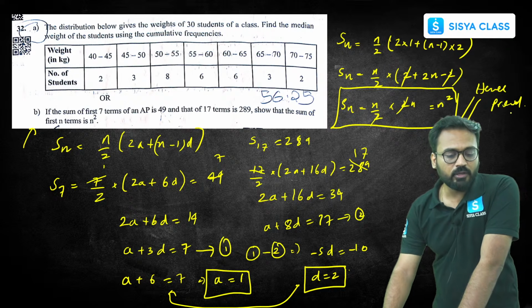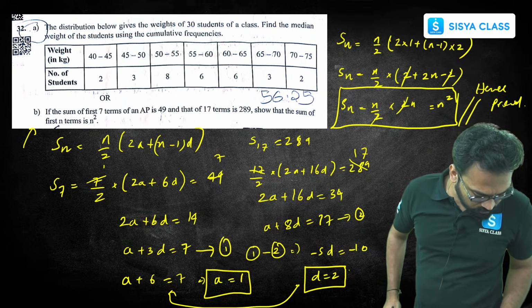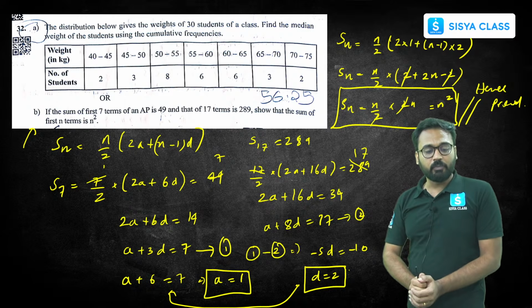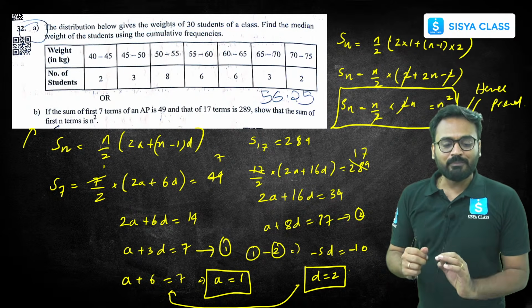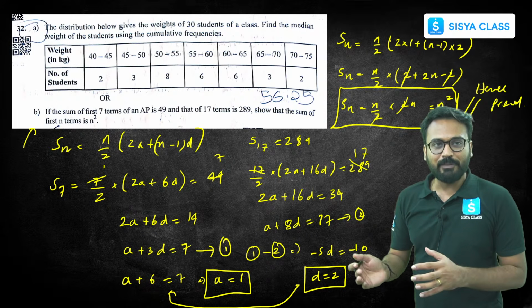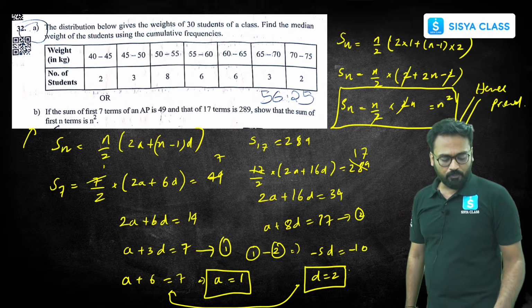How many of you did this second question the correct way? You got it n squared. Tell me, type in the chat box. How many of you did the second part, 32b? Type in the chat box. 32a, you need to remember. If you do not remember a, then you have to go with b. I think majority of you would have done the b part. If you got the answer correctly to be n square, please type 1 in the chat box.